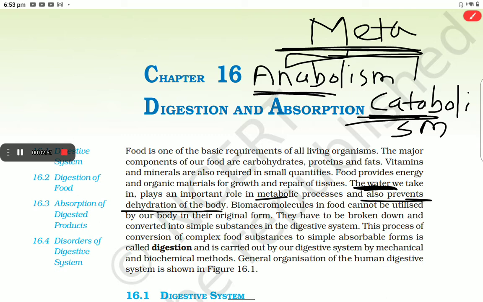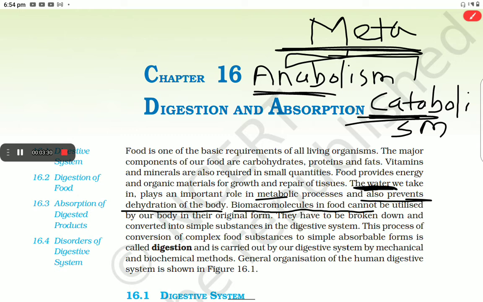As we saw earlier in the chapter, diseases caused in the digestive system like diarrhea and vomiting reduce water in our body and give rise to dehydration of our body. The water in our body is 70 to 90% in reference to biomolecules. Therefore, water is also responsible for preventing dehydration of the body.